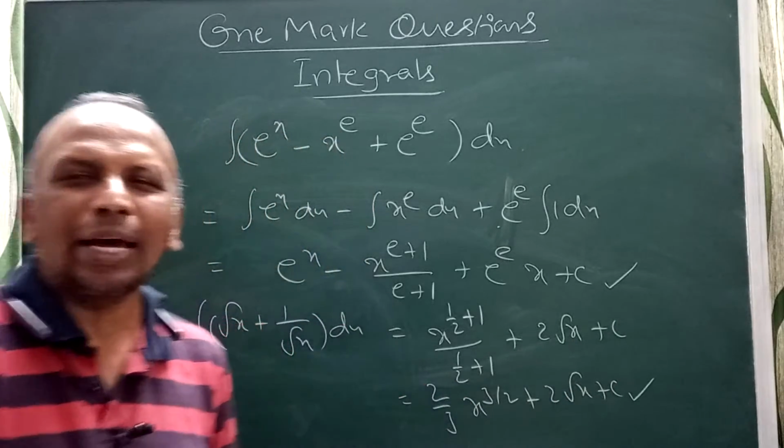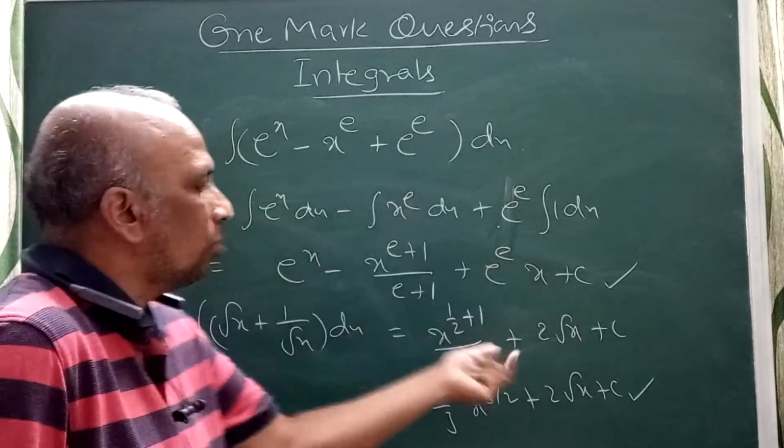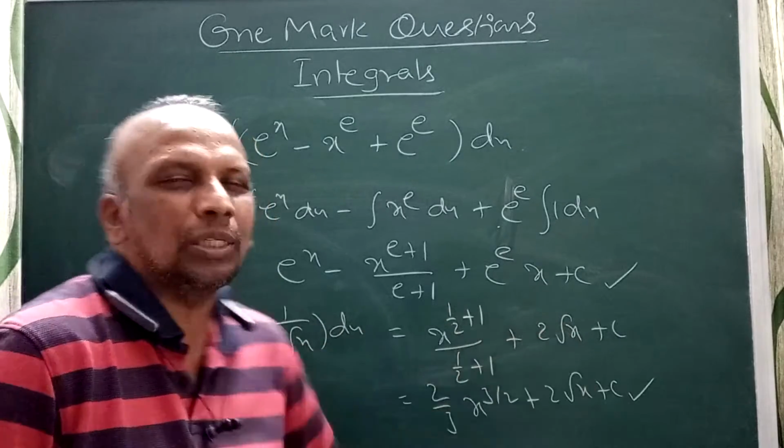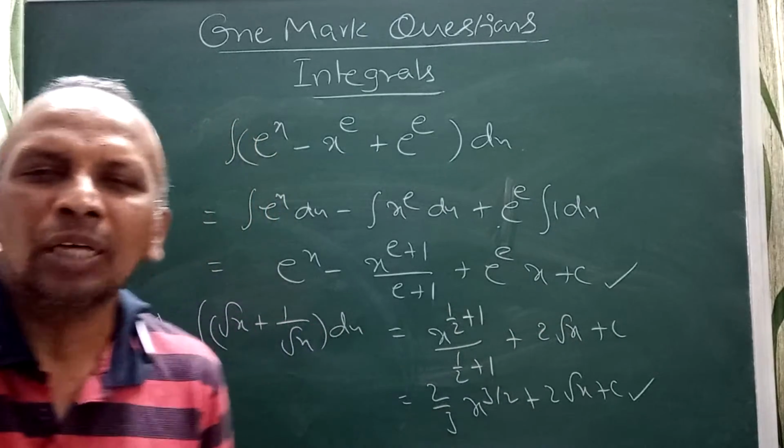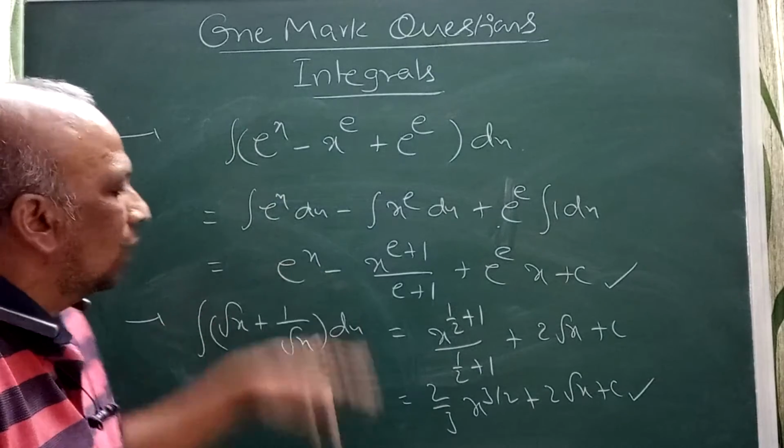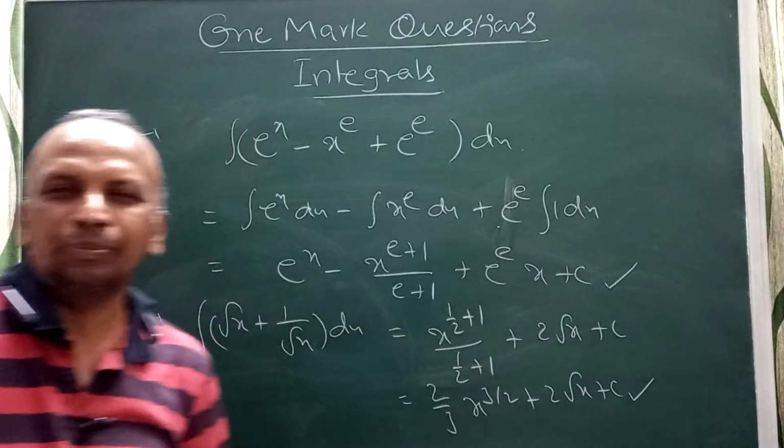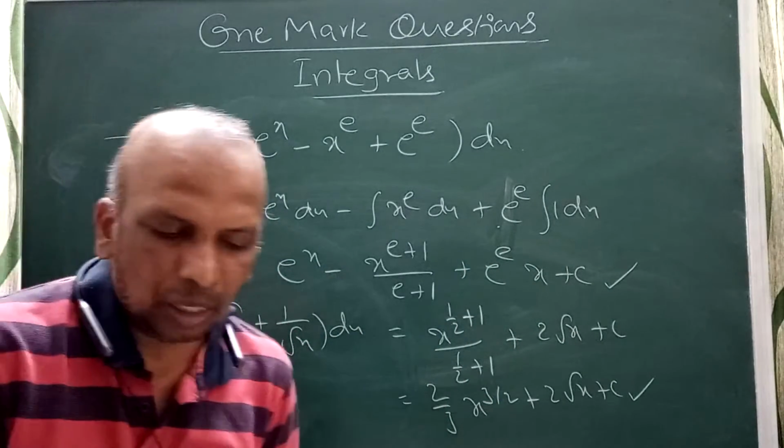Sir, how can you write this answer directly? The previous problem I discussed, this 1 by root x dx. Or otherwise you can consider it as x power minus 1 by 2 and solve the problem. That also is there.